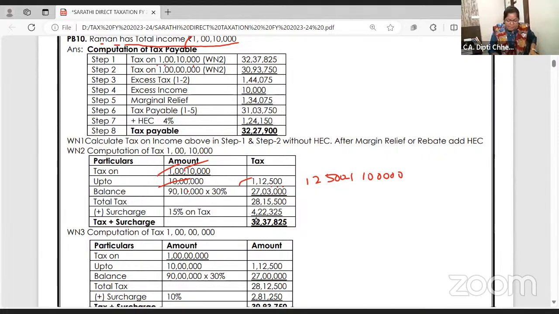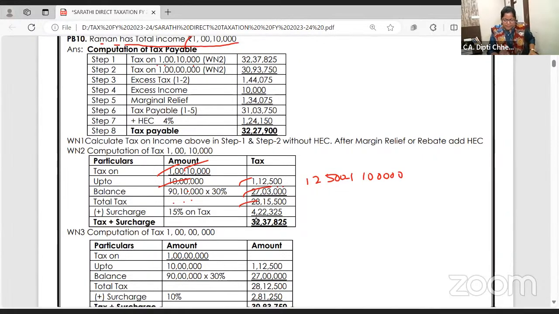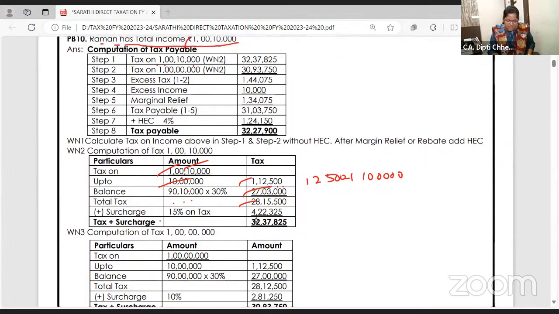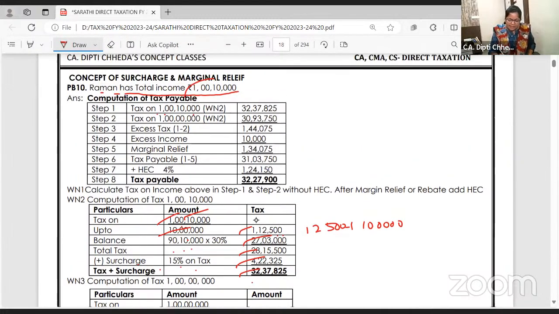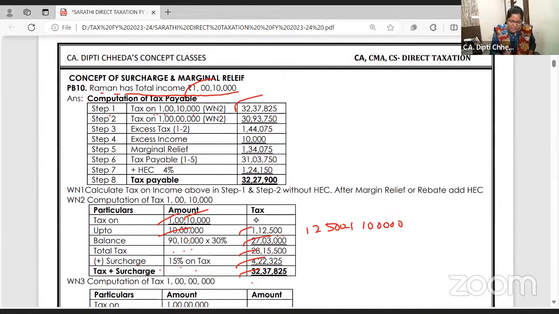On the balance 90 lakh 10,000, 30% tax. And because the income exceeded 1 crore, the surcharge is 15%. So how much tax is coming? 32 lakh. This is your first step. Step 1: tax on 1 crore 10,000.